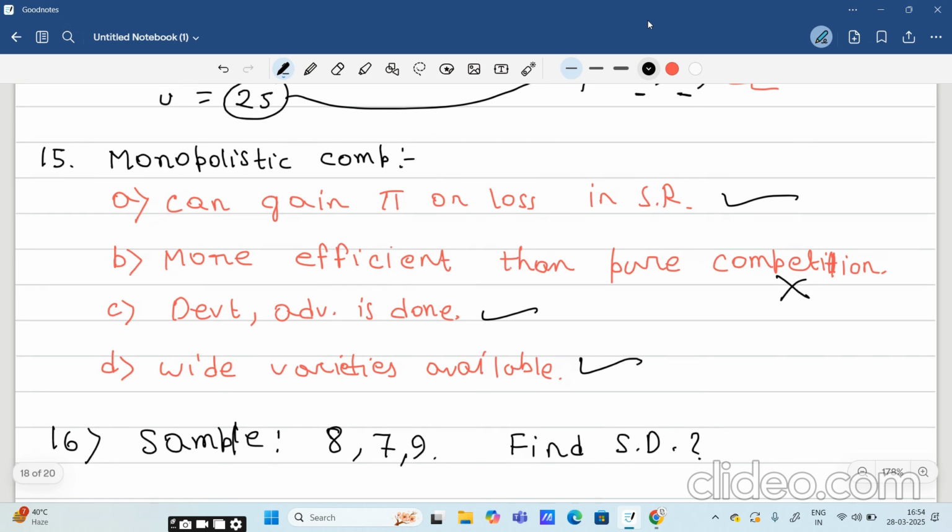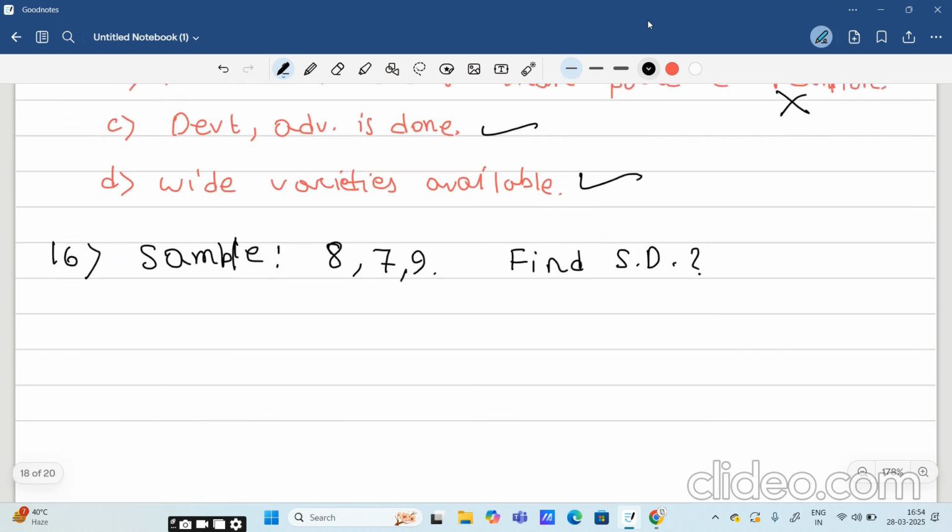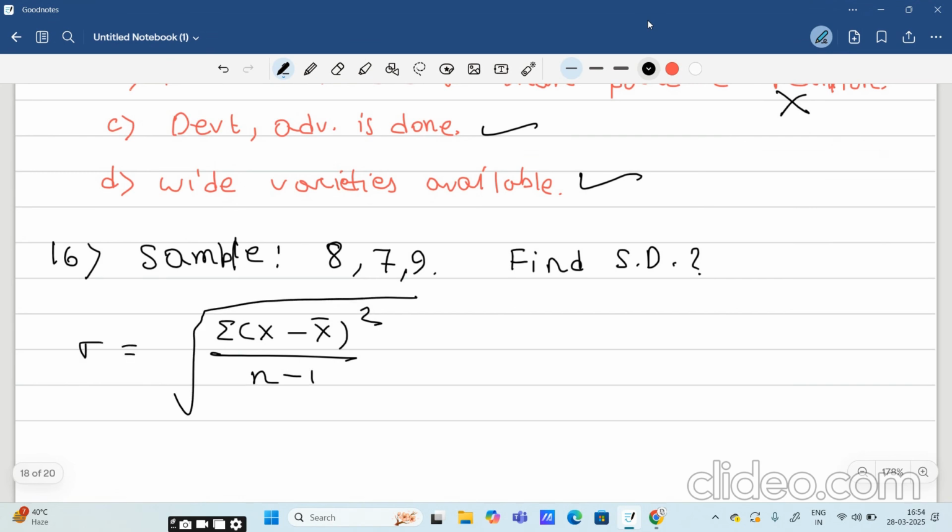Okay, this is the sample given. You have to find out the standard deviation. So what is the formula? The formula is the square root of summation (x minus x bar) whole squared by (n minus 1). This is the formula of standard deviation of a sample. If it was the standard deviation of a population, then this will not be n minus 1, this will be only n.